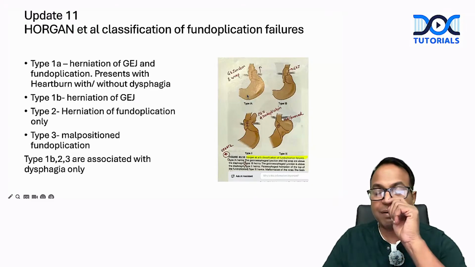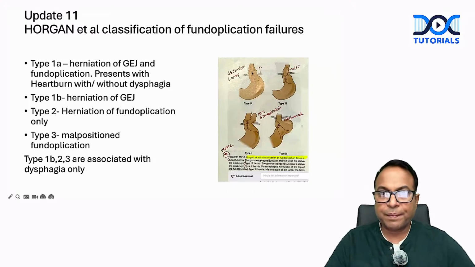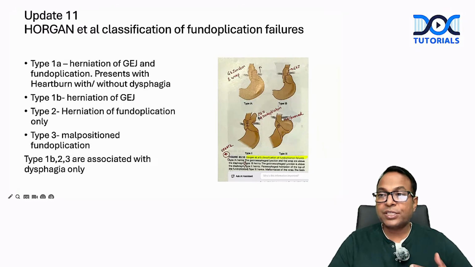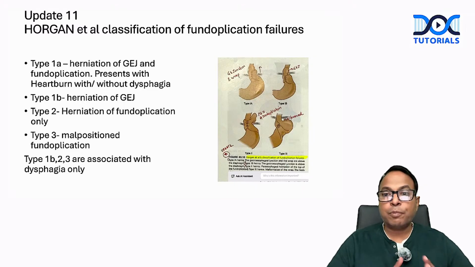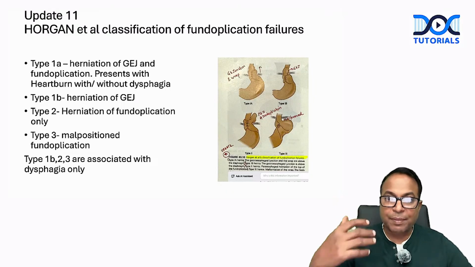Since we don't have a PDF, I took a photograph and made this. So please observe this picture. 1A, 1B: only the GE junction went, the wrap is normal. So type 2 is herniation of the fundoplication, or in other words paraesophageal herniation of the fundoplication, and type 3 is a malpositioned fundoplication, as you see here. The fundoplication is not properly in the esophagus. It has gone around the stomach itself.